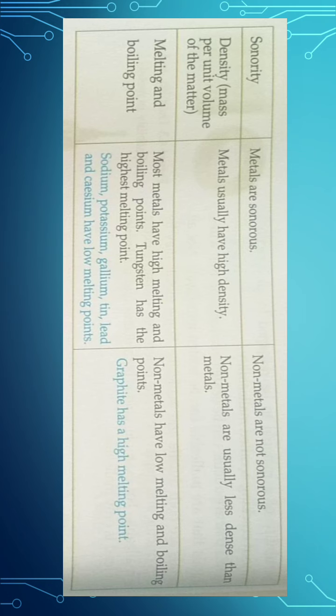Last is melting and boiling point. Most of the metals have high melting and boiling points. Tungsten has the highest melting point. Exceptions are sodium, potassium, gallium, tin, lead and cesium. They have low melting points. Simultaneously, non-metals have low melting and boiling points. Here also one exception is there. Graphite is a non-metal which has a high melting point.